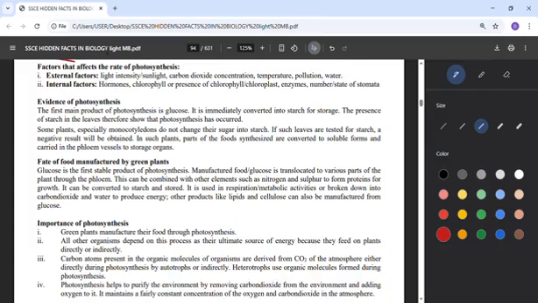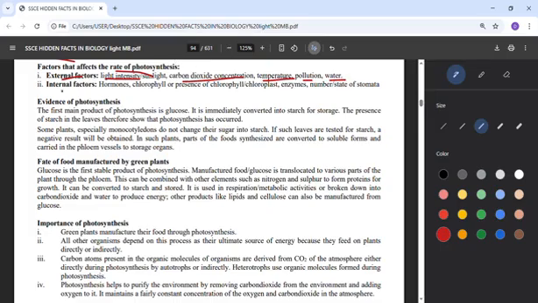What are now the factors that can affect the rate of photosynthesis, the way it will take place? External factors: the intensity of the light. Is there enough sunlight? Is there enough concentration of carbon dioxide? Temperature, is it high or low? Pollution, hopefully the environment is not polluted, and water. These are the factors that will affect photosynthesis.